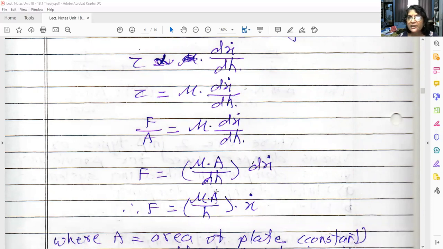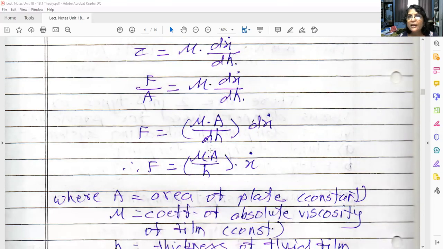Now these three parameters are constant. What is mu? The coefficient of viscosity. A is the area of the plate, and dh is actually h, the distance between the two plates. So mu A by h is constant, and we can call it C. That is nothing but the damping coefficient. So again, you get the same equation: F is equal to C into x dot.